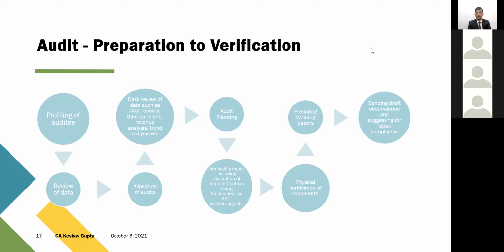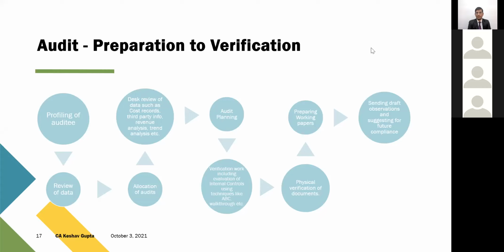Now suppose there's an incoming of material, then how the material is received, whether there's a GRM system or not, whether there's a system photograph of the vehicle, how the transaction is recorded in the books, which kind of accounting software is used. There are multiple questions which have been given to them, and I'm sure if you read that GST audit manual thoroughly, in detail, you will find that they're supposed to evaluate your internal control in a way the statutory auditors in case of companies are supposed to evaluate. This gives them a glimpse of how the company is actually placed and what the risk level involved is.